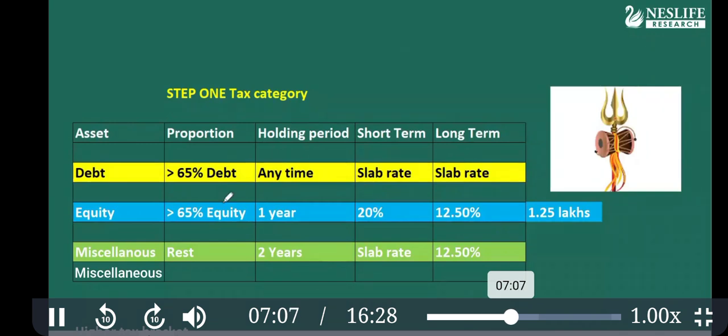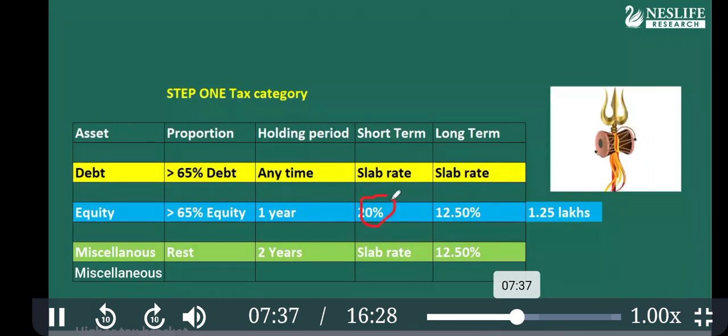The game begins in the equity component, equity mutual funds. If you hold for less than 1 year, whatever the gain is, 20% will be the tax rate. That means if you earn 10 lakhs, 2 lakhs will be the tax. It is called short term: less than 1 year.